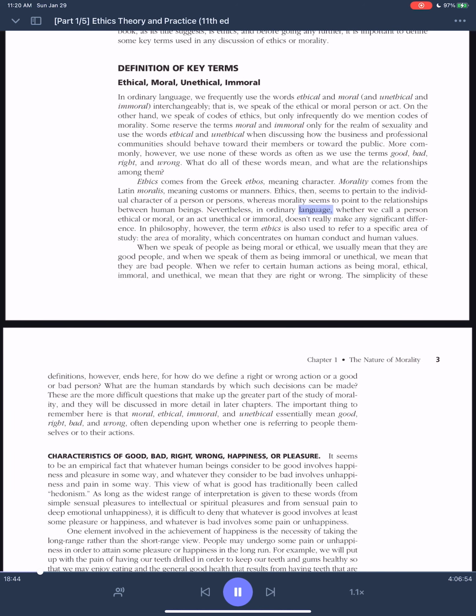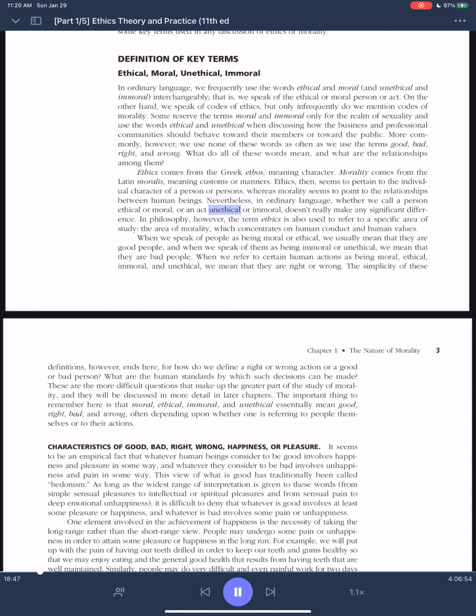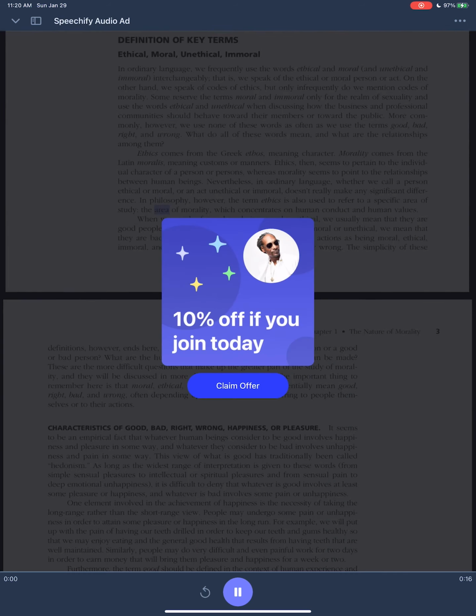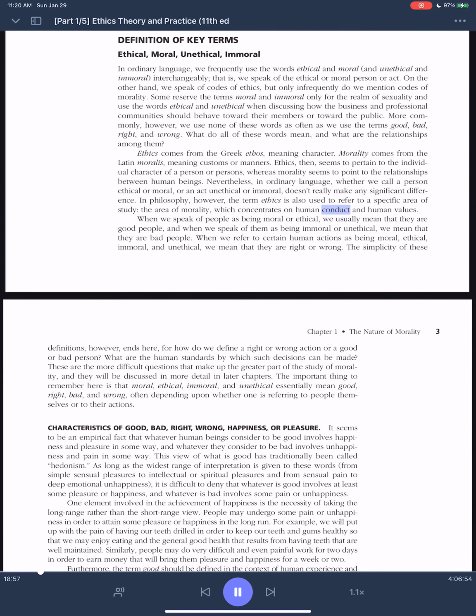Nevertheless, in ordinary language, whether we call a person ethical or moral, or an act unethical or immoral, doesn't really make any significant difference. In philosophy, however, the term ethics is also used to refer to a specific area of study, the area of morality, which concentrates on human conduct and human values.